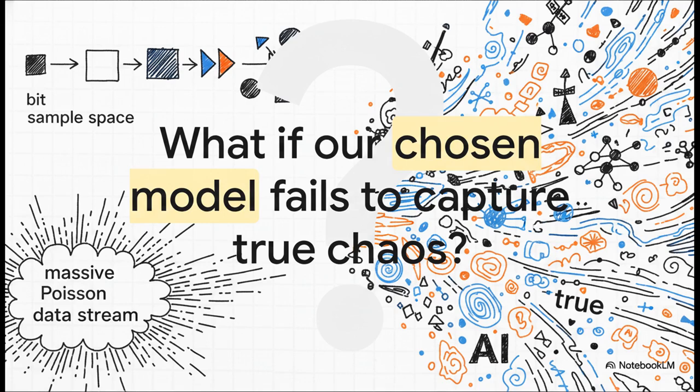So I'll leave you with this to ponder. As we build communication networks and AI clusters of mind-boggling complexity, what happens to those systems when our chosen mathematical modeling resolution fails to capture the true underlying chaos of the physical world?